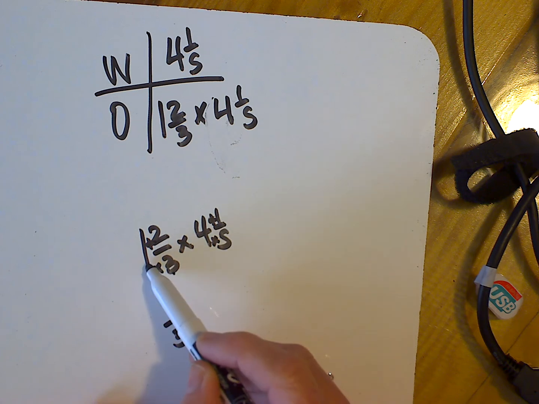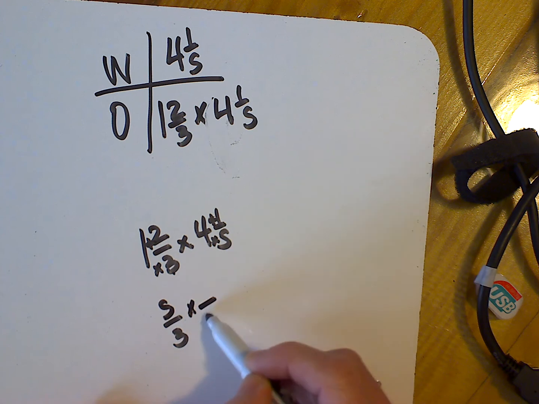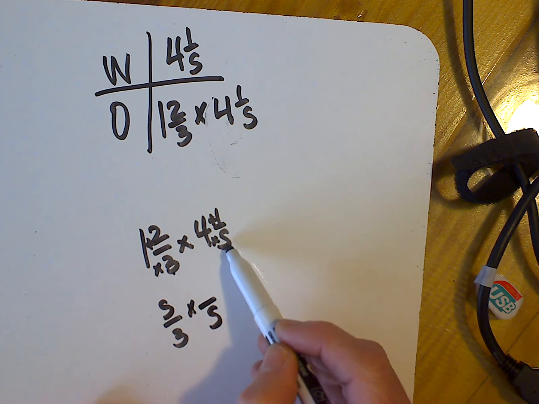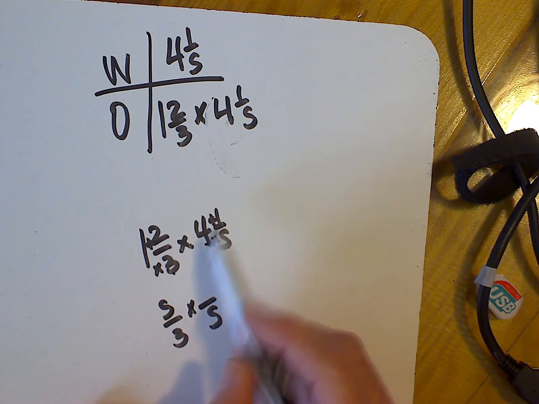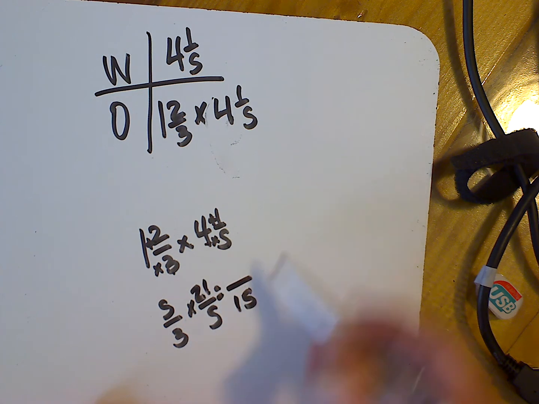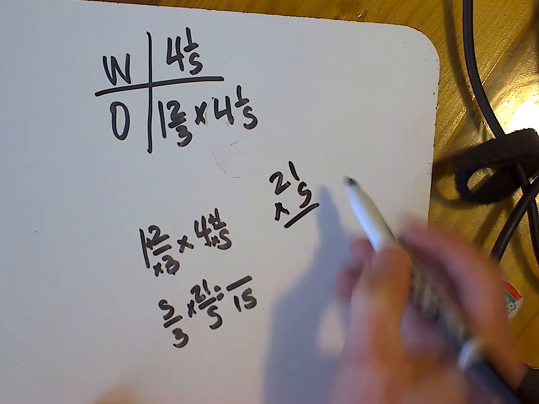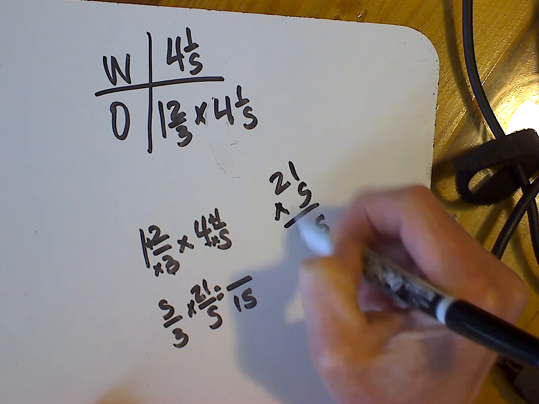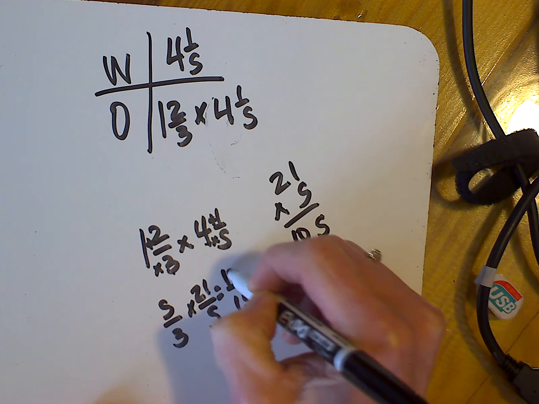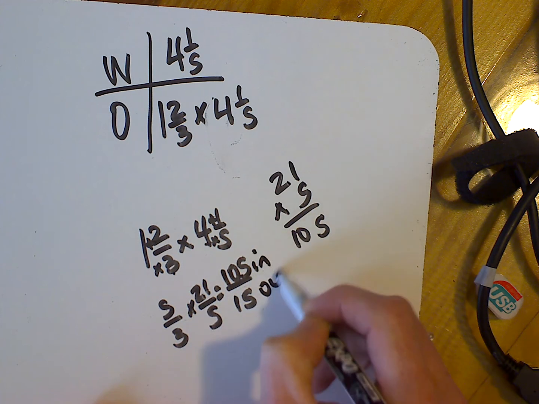3 times 1 is 3. 3 plus 2 is 5. My denominator stays the same. 5 times 4 is 20. 20 plus 1 is 21. 3 times 5 is 15. Let me come over and work out 21 times 5. 5 times 1 is 5. 5 times 2 is 10. So I have 105 over 15.